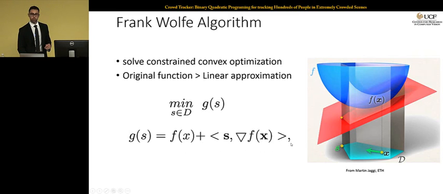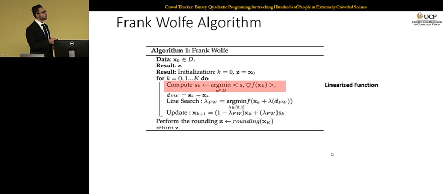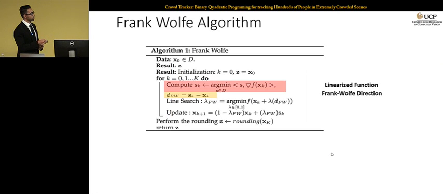You're going to find a new location, S, and you're going to move toward the new location until you converge. Here is the detailed Frank-Wolfe algorithm. Again, it's an iterative optimization. You initialize your parameter. This is the linearized version of the objective function that you solve, and this is the solution that you get. This is the Frank-Wolfe direction. Basically, this is the direction that you want to move toward.